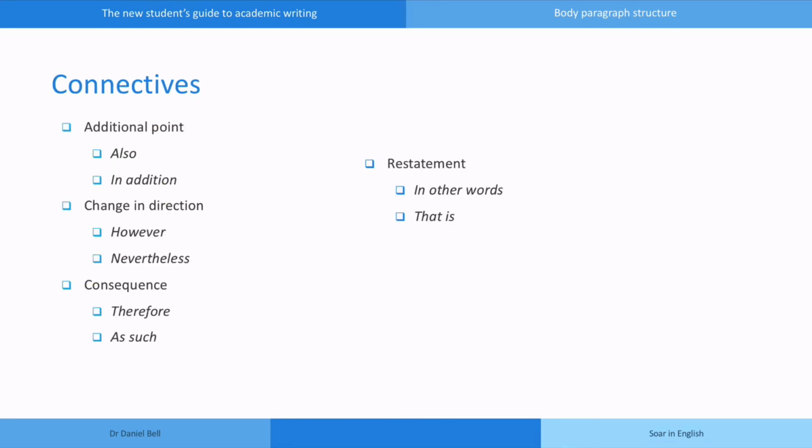There are some examples of connectives shown here. In the previous example I used firstly, secondly, and finally, but other logical relationships are possible too. For example, to indicate an additional point, you can start the sentence with also or in addition. To indicate a change in direction, expressions like however and nevertheless can be used. You can indicate a consequence with therefore or as such, or a restatement of your point using in other words or that is.